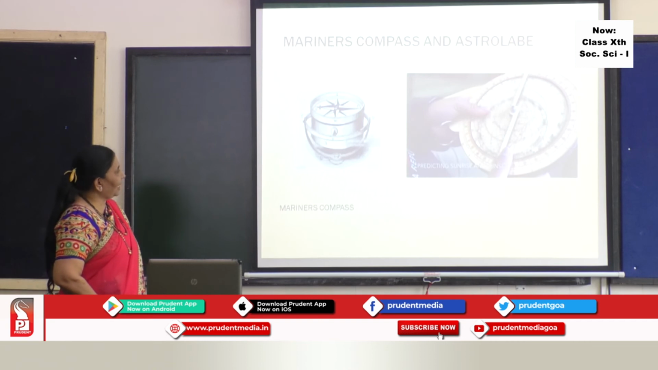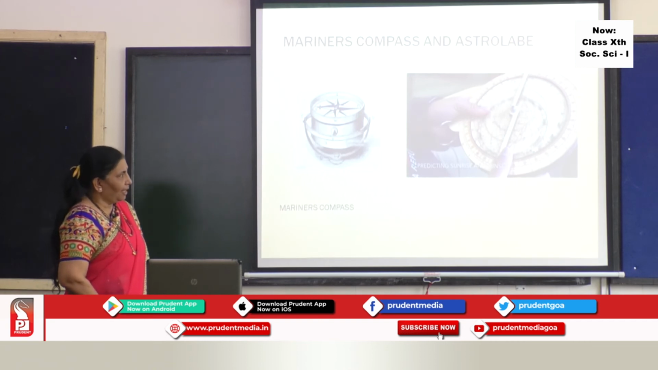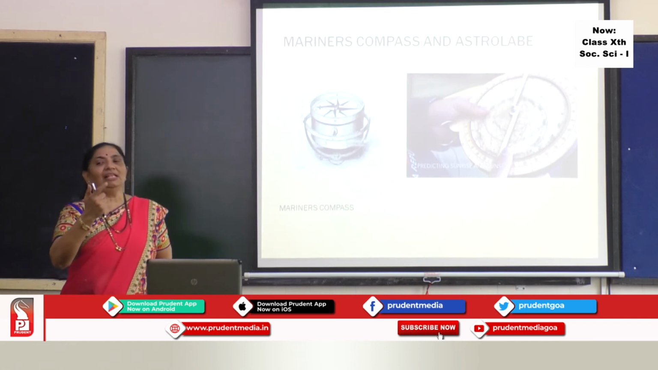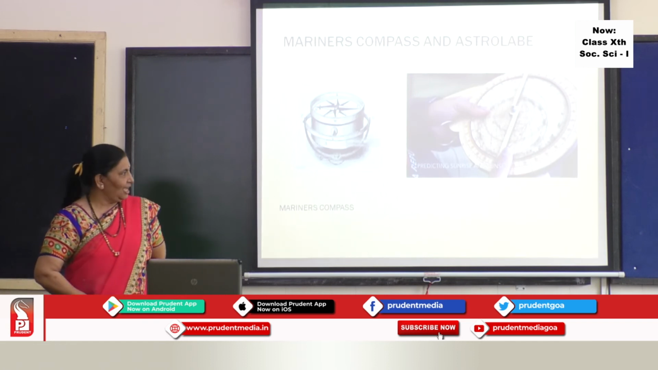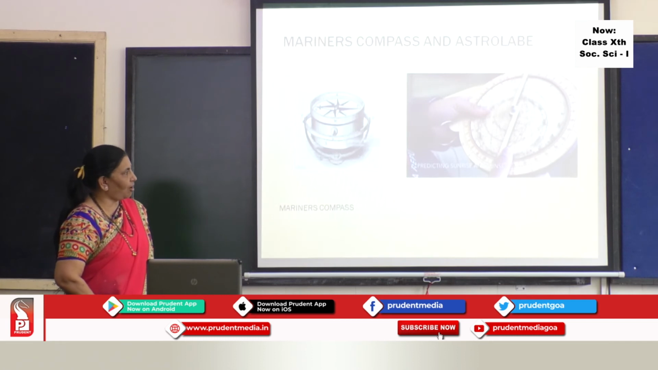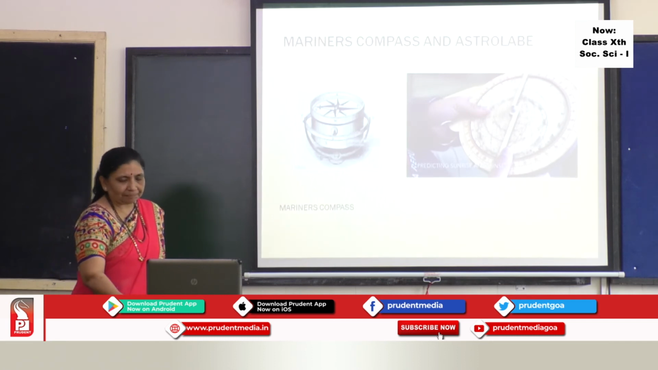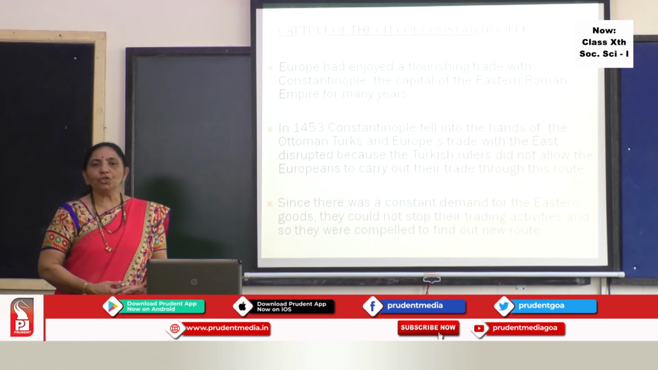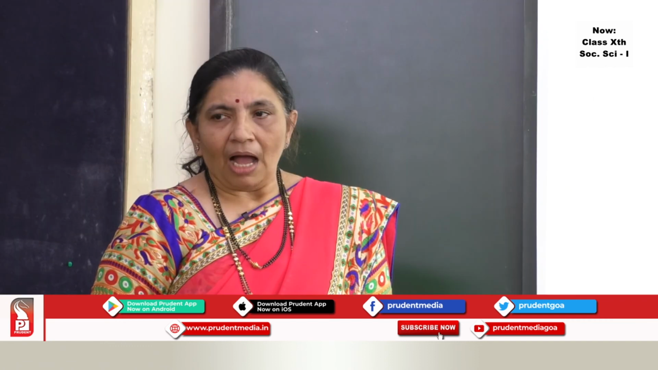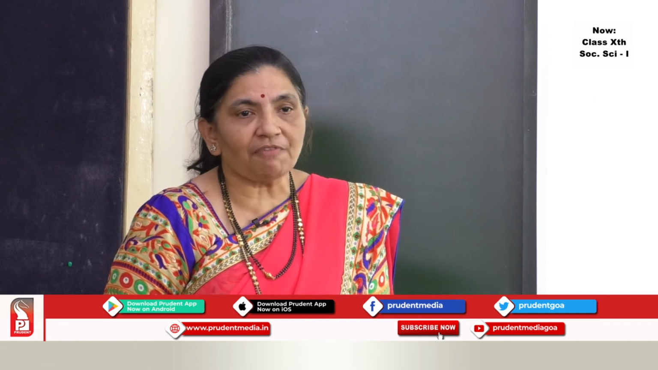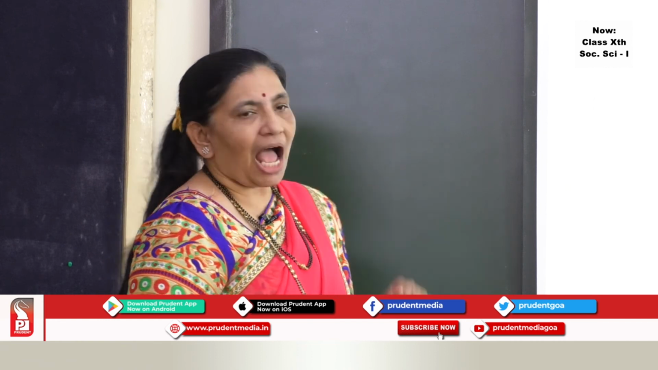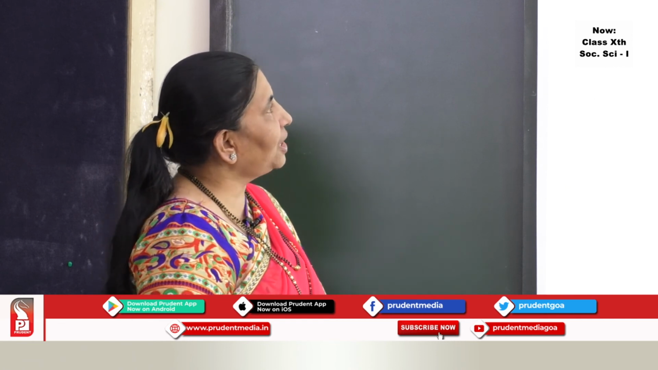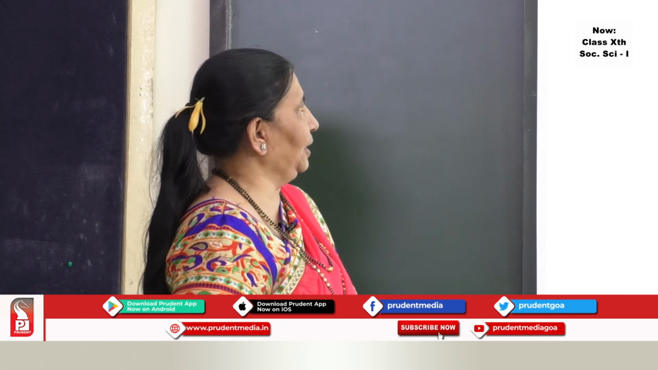The next thing we can see here is the astrolabe. Now, the astrolabe used to help to predict when the sun will rise and when it will set. This was the use of the astrolabe. Besides this, they used to use the maps. Good quality ships were used. And the last point for the geographical discoveries is the capture of the city of Constantinople.